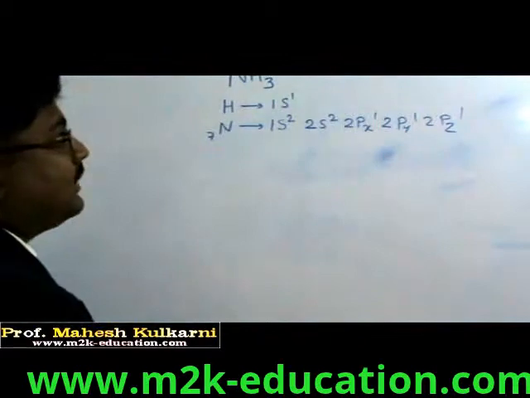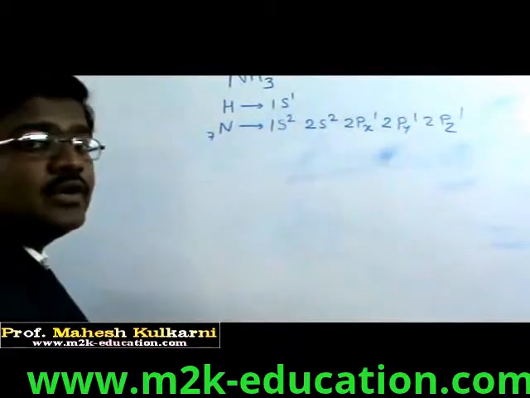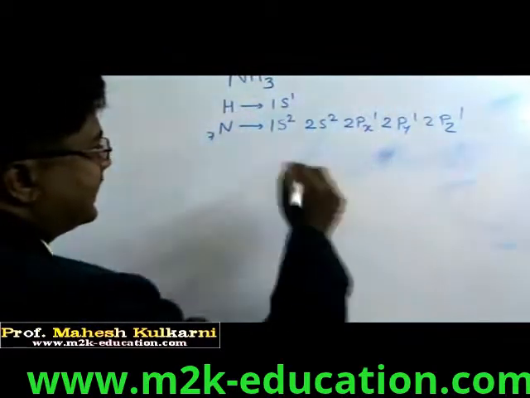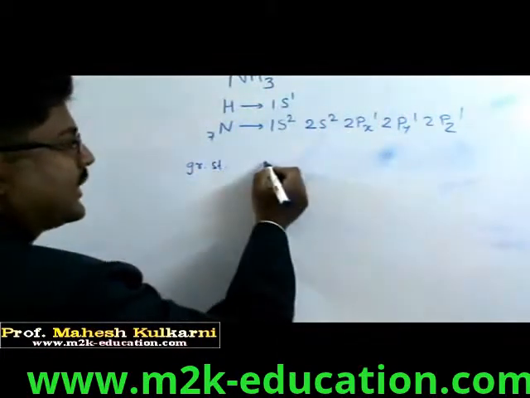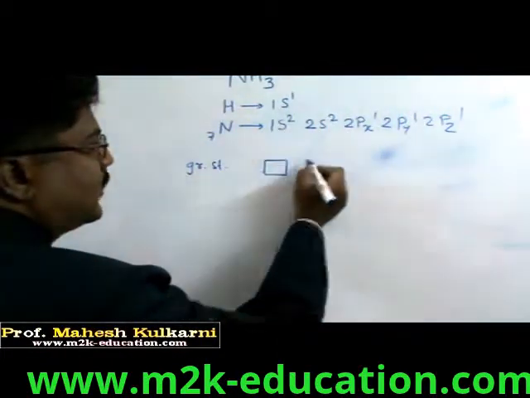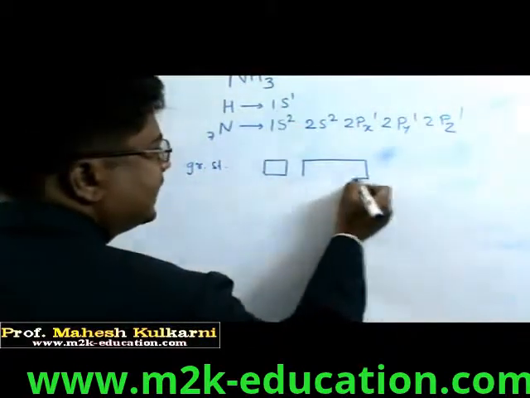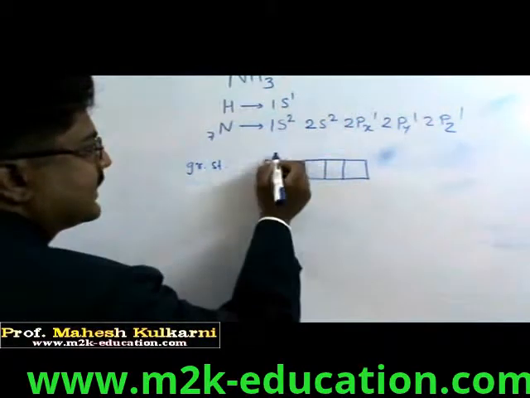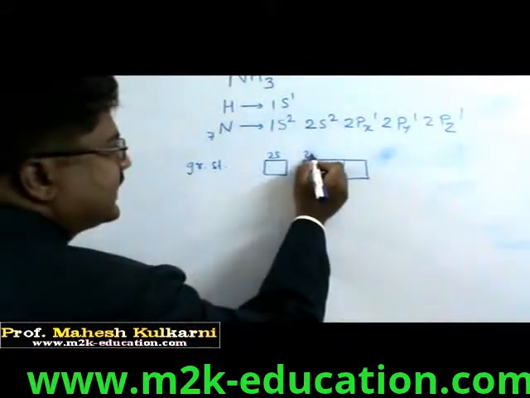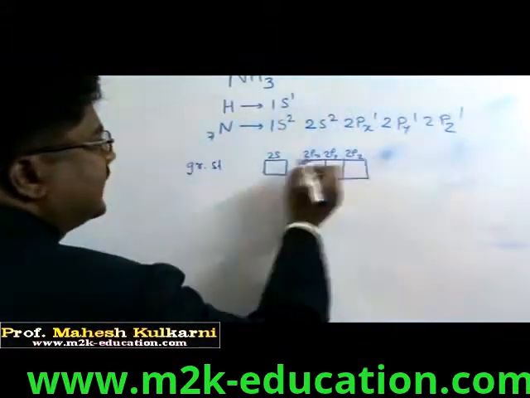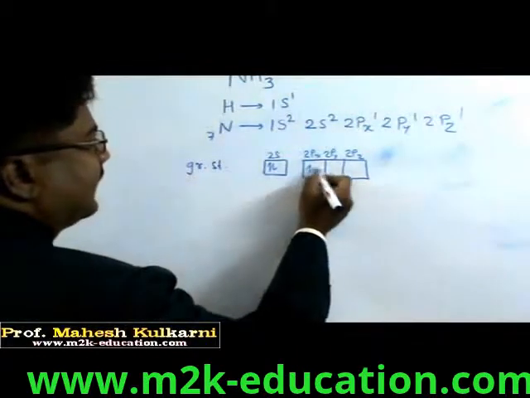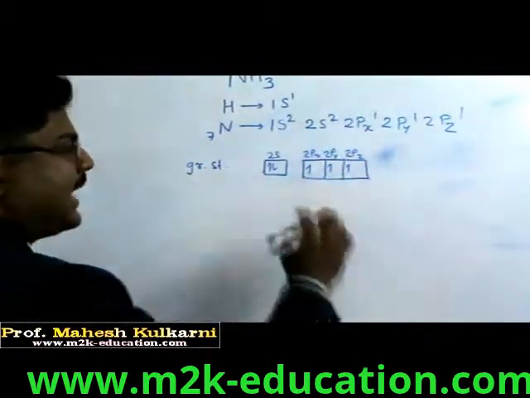But with respect to bond angle, we have to go for hybridization. So first part that we are writing out here, ground state electronic configuration. Now you are familiar from previous example that this is 2s orbital and these 3 2px, 2py and 2pz degenerate orbitals are there. There is energy gap.